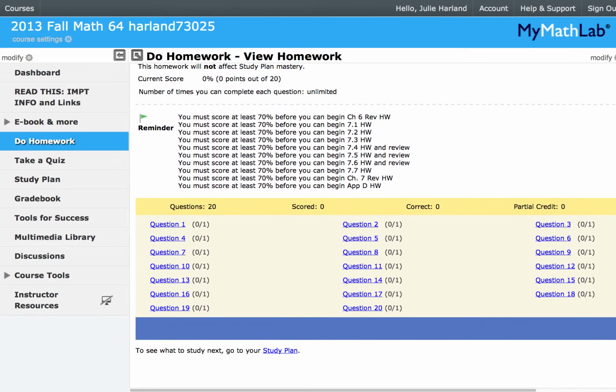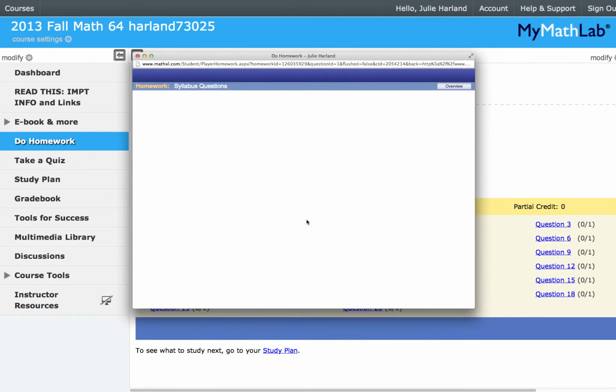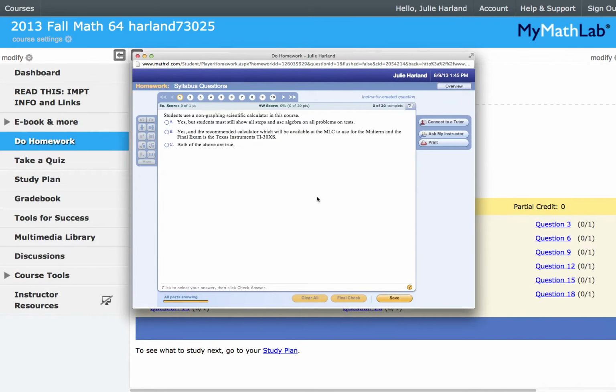And there's 20 questions, and they're pretty easy questions. So let's go to question 1. So let's see if I can make this any bigger. Guess not. What it says is students use a non-graphing scientific calculator in this course. And then there's 3 choices. A, yes, but students must still show all steps and use algebra on all problems on tests. B, yes, and the recommended calculator, which will be available to use for the midterm, is the TI-30XS. Or C, both of the above are true. Now in this case, I'm going to put C, both of the above are true, and I click final check, and it says good job, I just got a point for that problem.